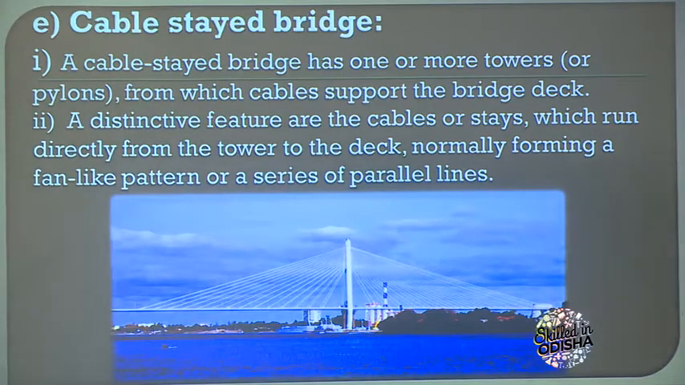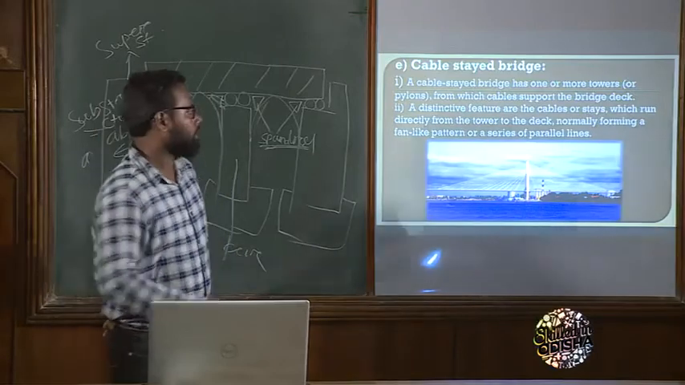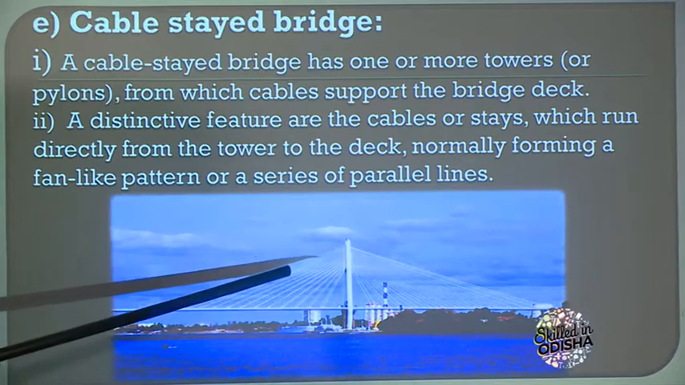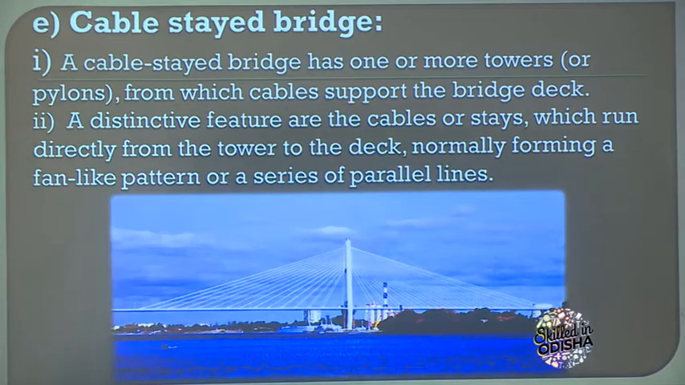Look at this diagram. A cable stay bridge has either a single tower or multiple towers, depending upon the length of the bridge. Now what is the function of the cable? This is the tower, and the cable comes directly from the tower and connects to the deck of the bridge, which supports the bridge and transfers the load also.